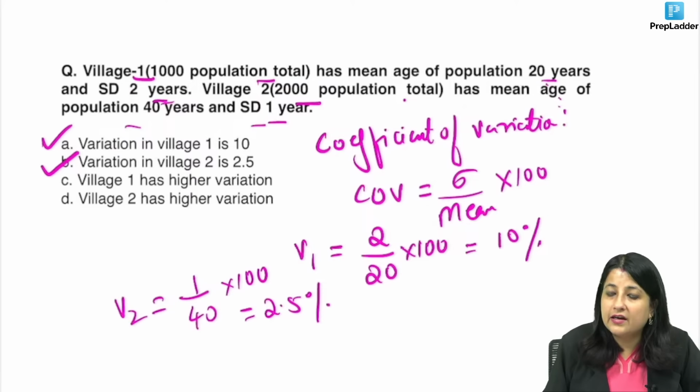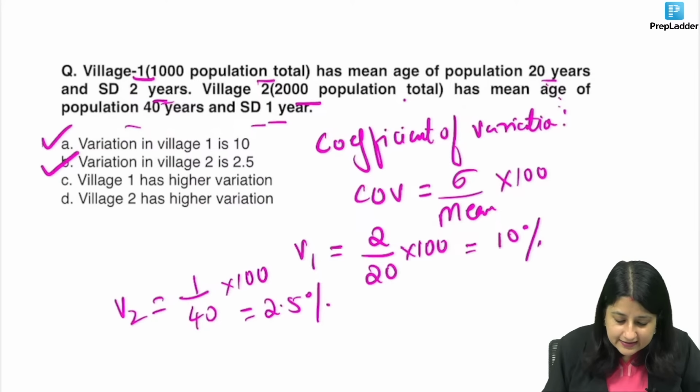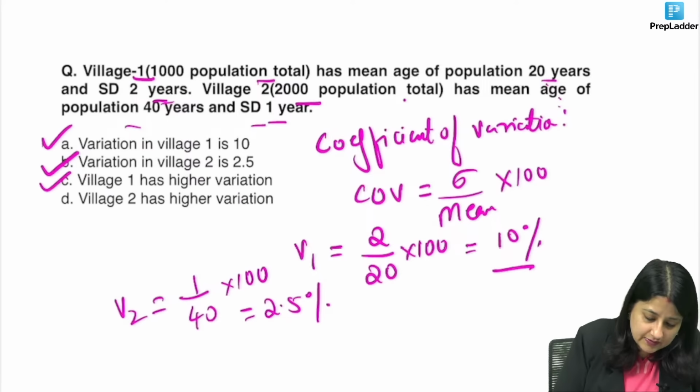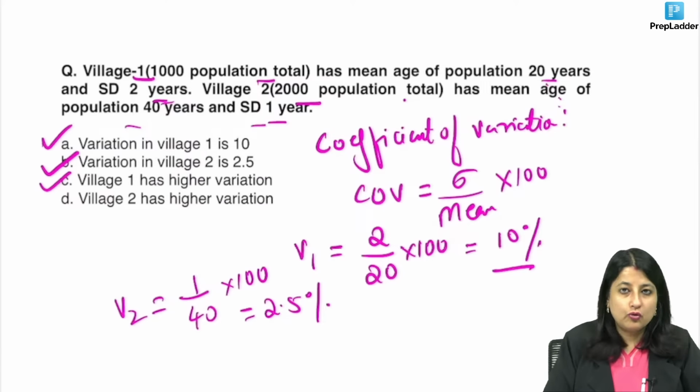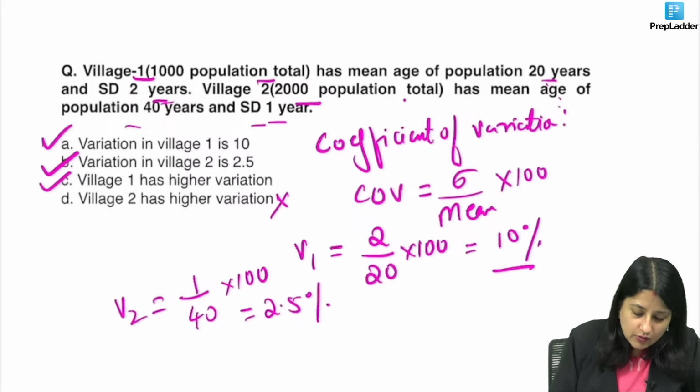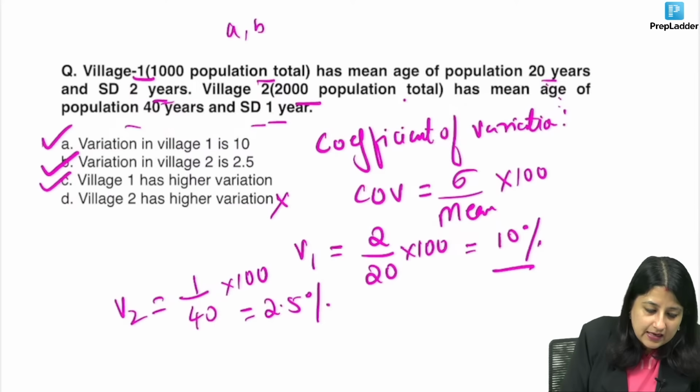Now if you see option C, village 1 has higher variation. Of course, village 1 had 10%, so this has higher variation. Village 2 has higher variation? No. So which are the correct statements? A, B, C are correct.